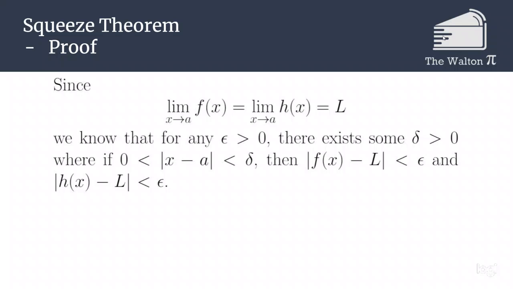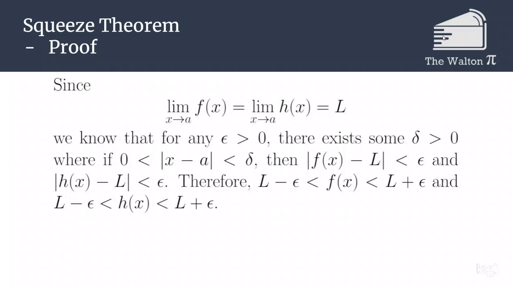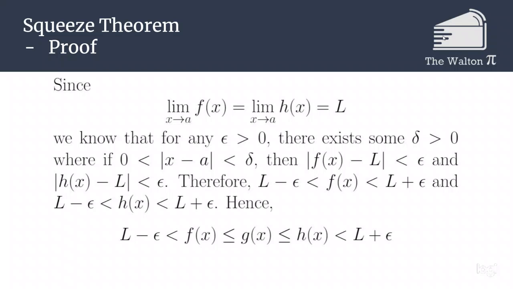So the absolute value of f of x minus L is less than epsilon, and also the absolute value of h of x minus L is also less than epsilon. That tells us that L minus epsilon is smaller than f of x, which is also smaller than L plus epsilon. And the same thing holds for h of x.